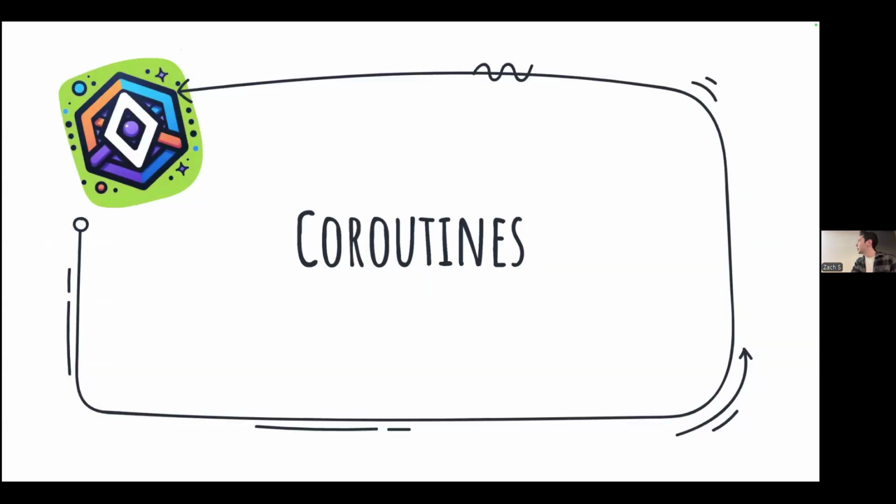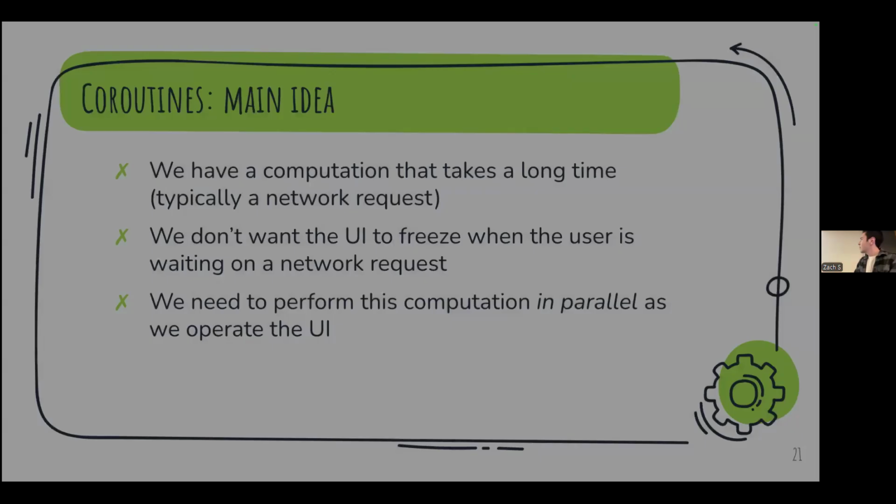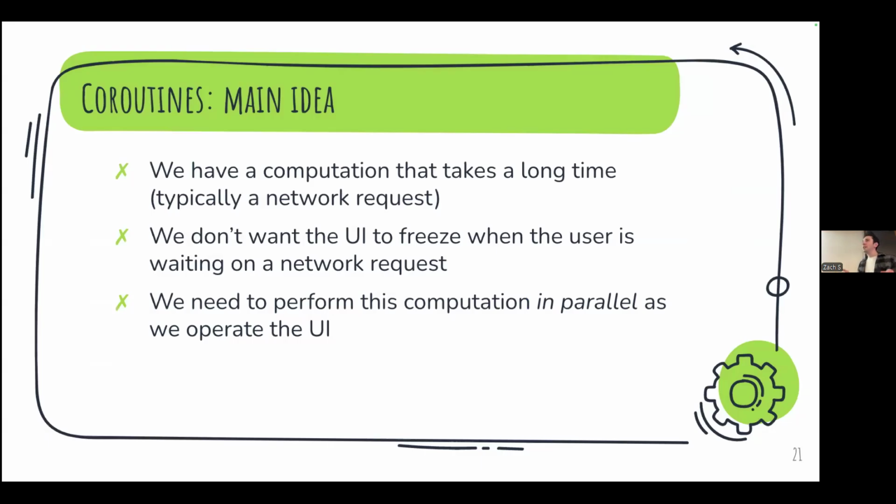So we're just going to jump right into coroutines, which can be a more challenging concept, I would say. So I want to make sure I leave proper time to explain everything. Okay, so the idea of coroutines, these are super, super important. We have a computation that's going to take a long time. A really common example in apps is a network request. And we don't want the UI to just completely freeze whenever we send a network request, right?